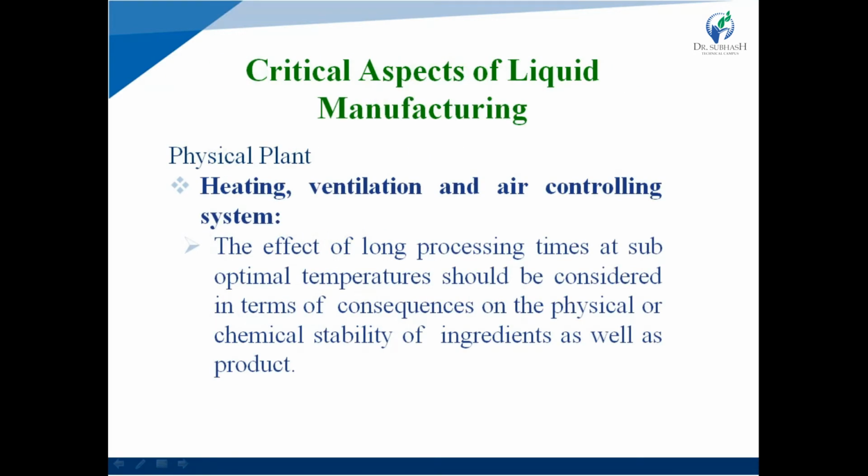Critical aspects of liquid manufacturing. First one is the physical plant: heating, ventilation, and air controlling system. So what are the critical aspects for liquid manufacturing? In the physical plant, heating and ventilation are critical aspects. To maintain ventilation is a critical aspect, and the air controlling system is also one type of critical aspect in a liquid manufacturing plant.